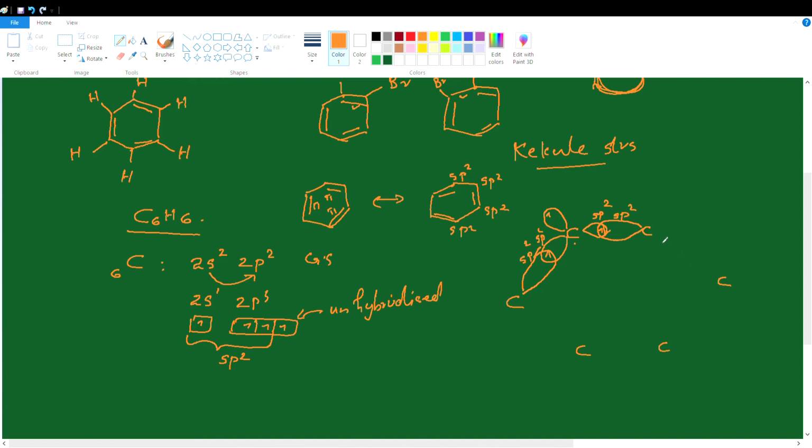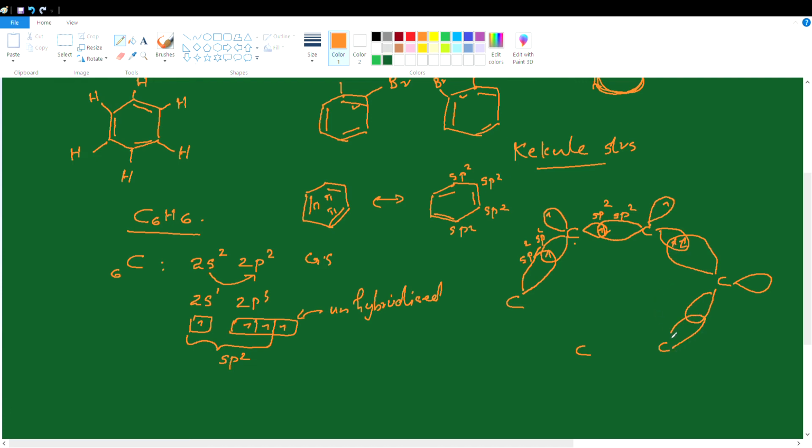Now similarly, each carbon atom, so this carbon if you take, also contains 3 sp2 hybrid orbitals, trigonal planar, half filled. Out of the 3, 2 will be overlapped with the sp2 hybrid orbital of the adjacent carbon atom like this. So in that process what happens? Sharing of electrons.